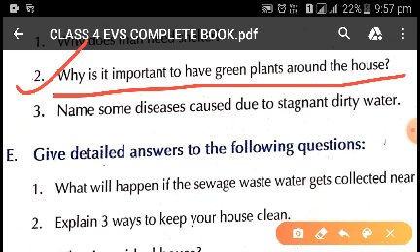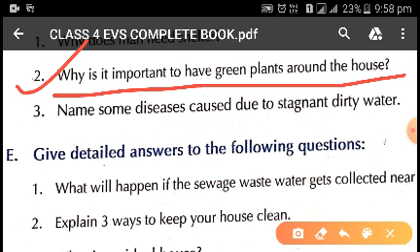This carbon dioxide is the air which is breathed out by us, and it is taken by the plant, and in result we get oxygen. That oxygen is taken by us, and this air is called fresh air. So the plants are very important around our house because they help in keeping the air clean and fresh.